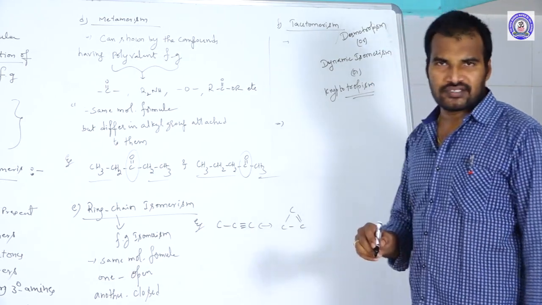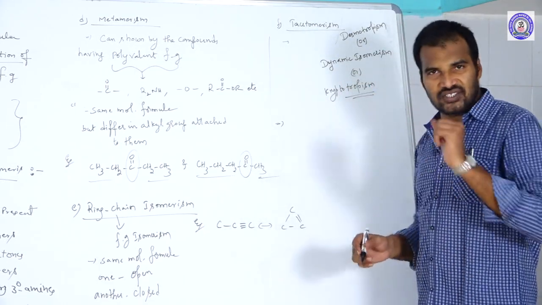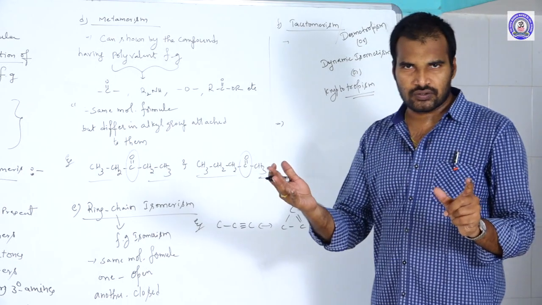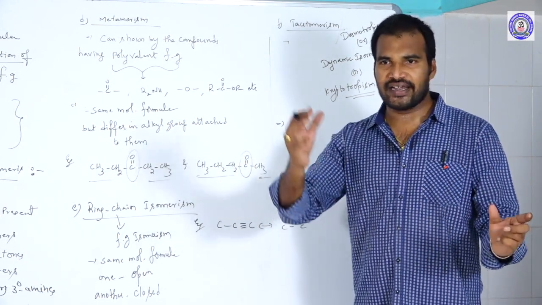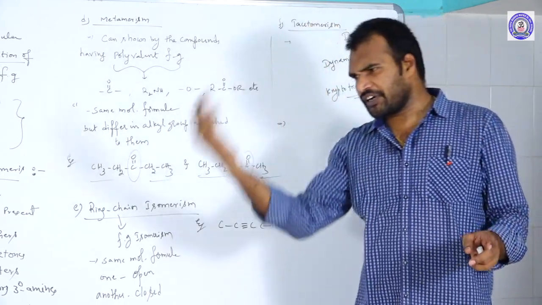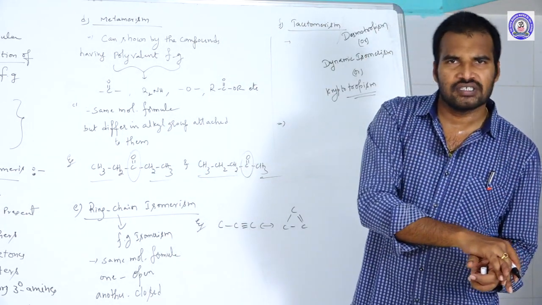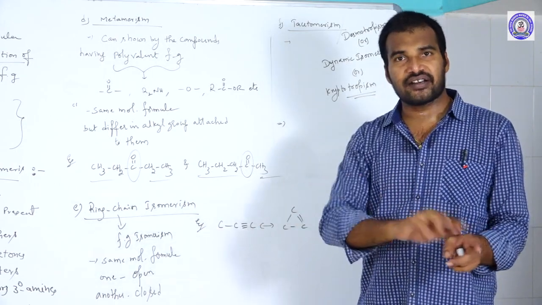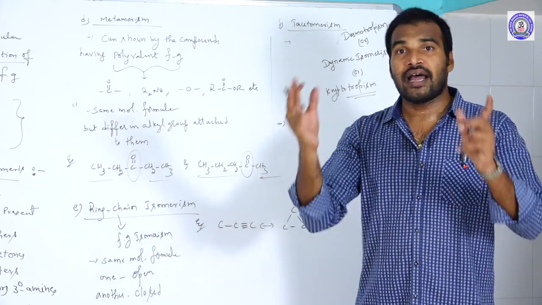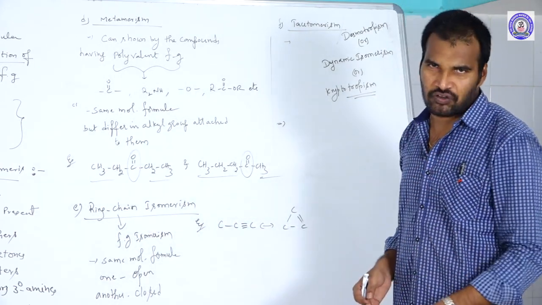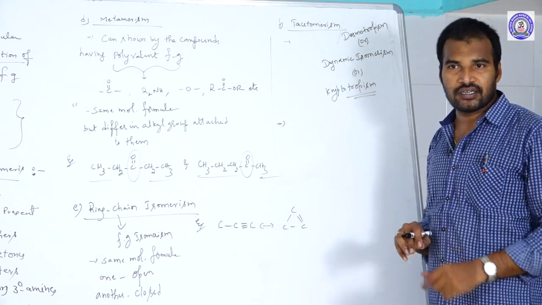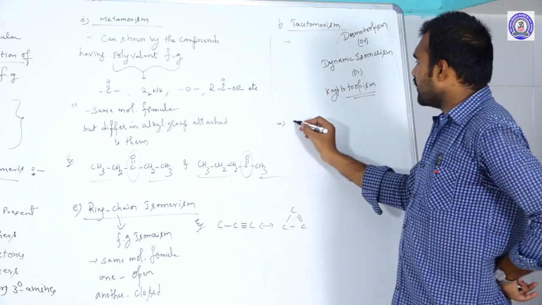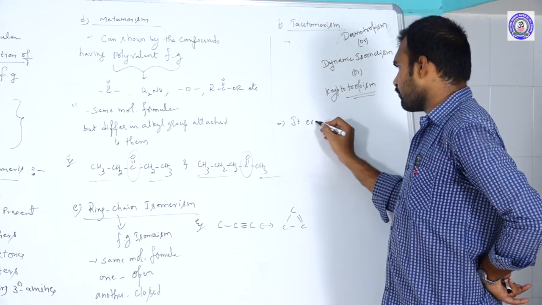In this isomerism, two compounds exist which are readily interconvertible to each other. Suppose compound A and compound B. A can readily convert into B, B can readily convert into A. So that is what we call readily interconvertible to each other, and they both are at dynamic equilibrium to each other. And that pair of isomers we call as what? Tautomers.